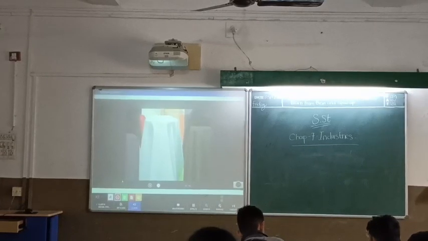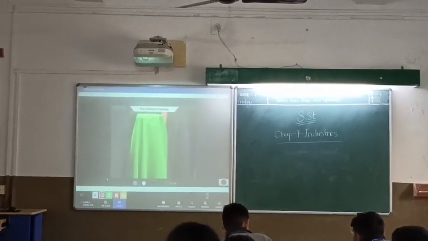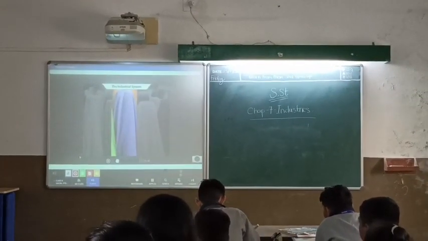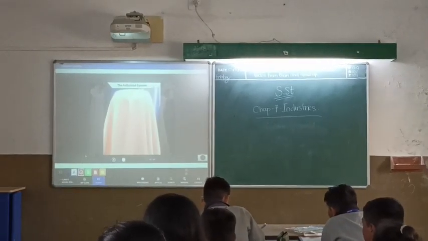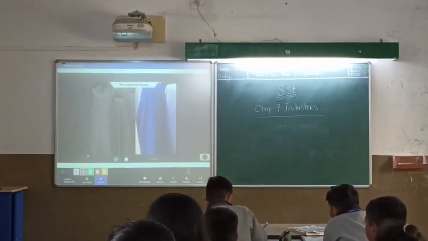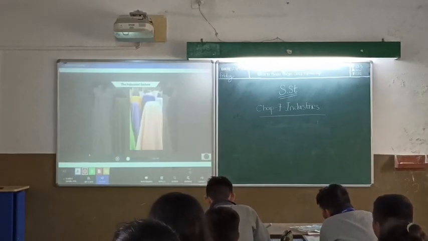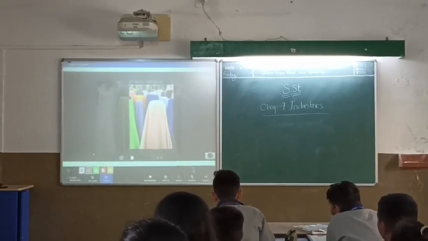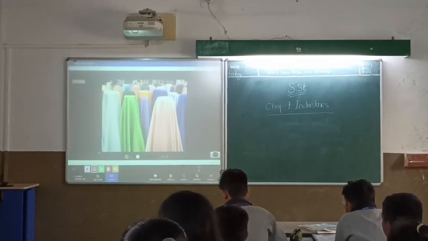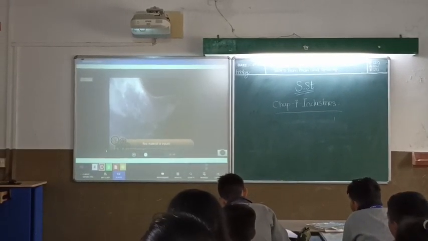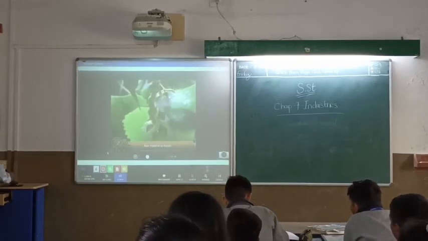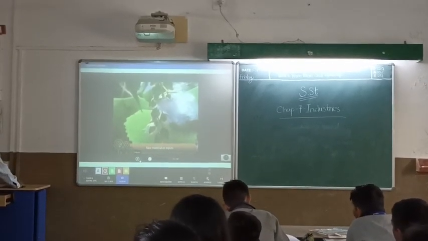Have you seen yards of colorful cloth on sale in a textile shop and wondered how they are made? Well, there is a whole industry that works to make cloth, called the textile industry. The primary raw material for the textile industry is cotton. After the cotton flowers, white.